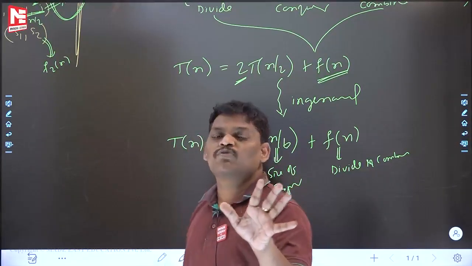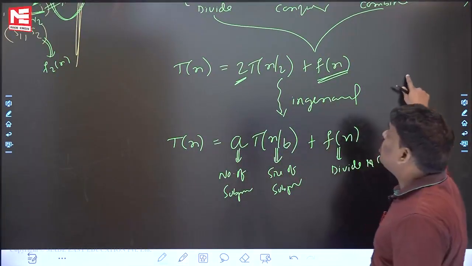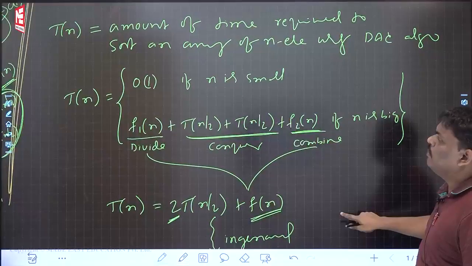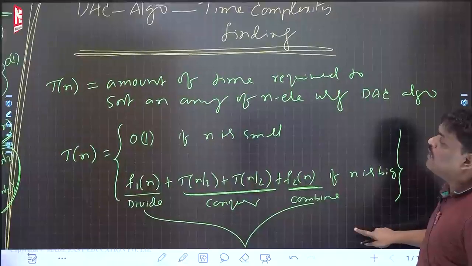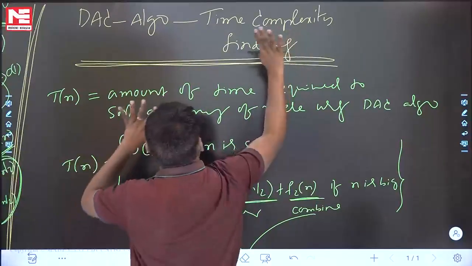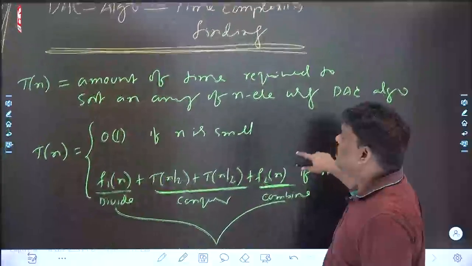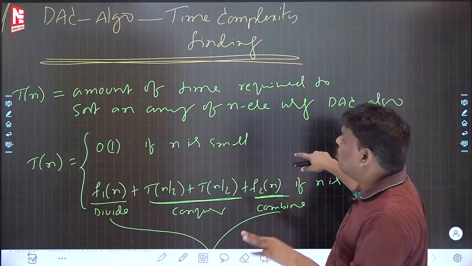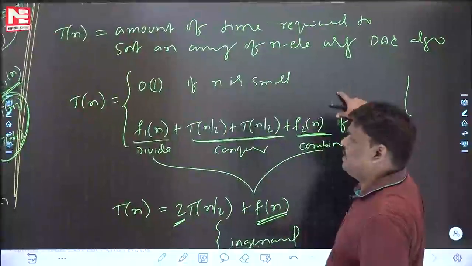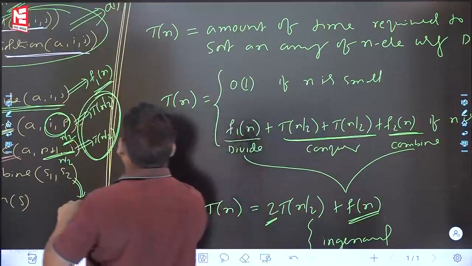Now, can you help me once? Whatever you got until now, it's okay. Let me ask you one small line. Can you say what is the topic name? The topic name is: if any problem is solved using divide and conquer algorithm, how to find the time complexity. This is the way you have to analyze. Some people are asking, sir, how to analyze like this? Nothing there.